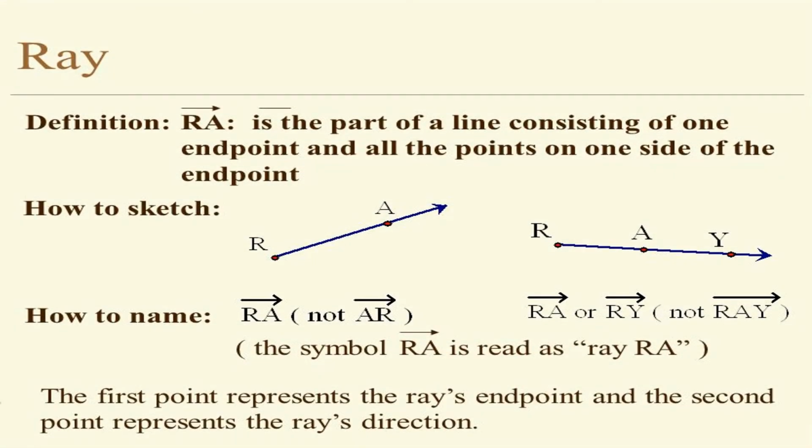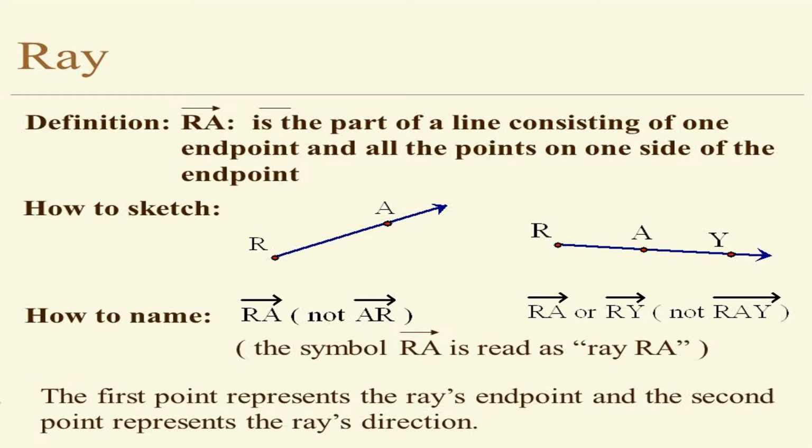Next, ray. A ray is a part of a line that consists of one endpoint and all the points on one side of the endpoint. We can sketch the ray like RA. Here R is called the endpoint.